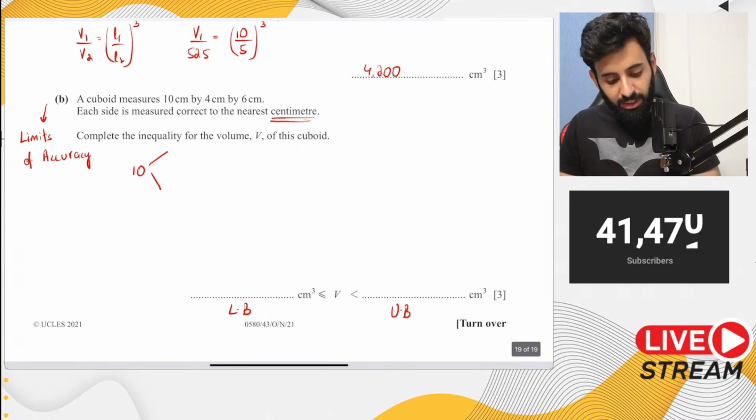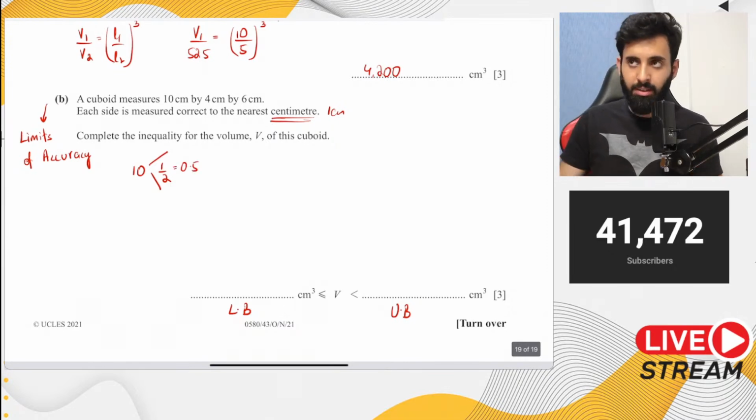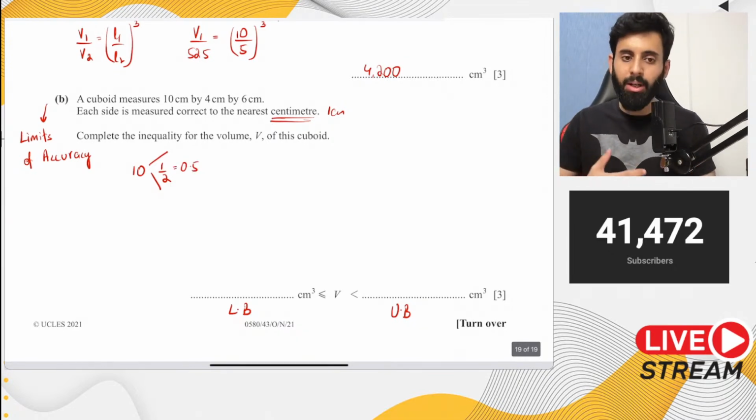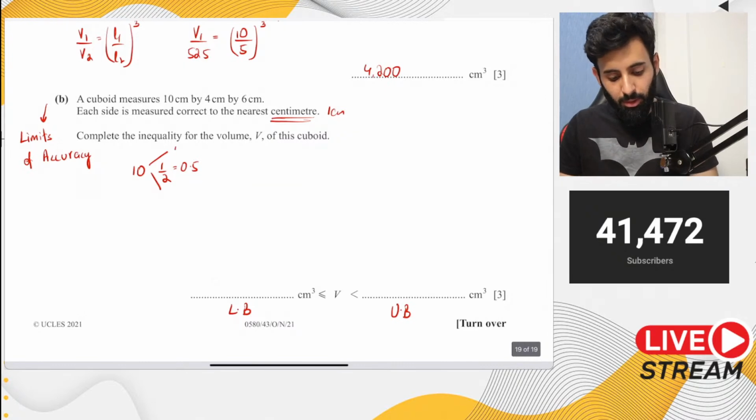So all these lengths are rounded off correct to the nearest centimeter. Nearest centimeter means 1 centimeter, so we divide 1 by 2 to find what we need to add to get the upper bound, and the same value you subtract to get the lower bound. So for 10 we add 0.5 and subtract 0.5. 4 also, we add 0.5, so you'll get 4.5. We subtract 0.5, so you get 3.5.